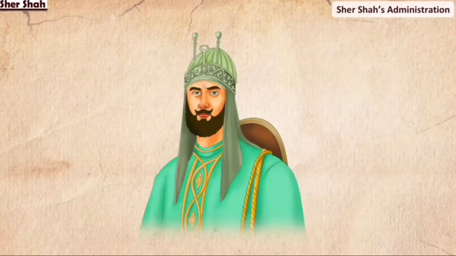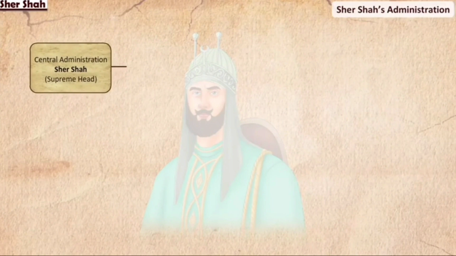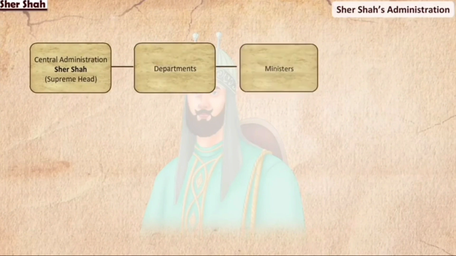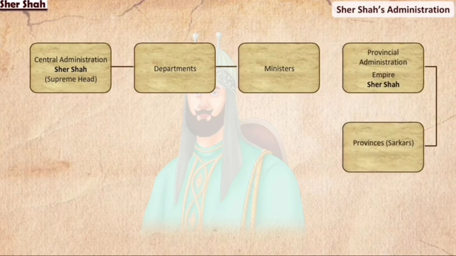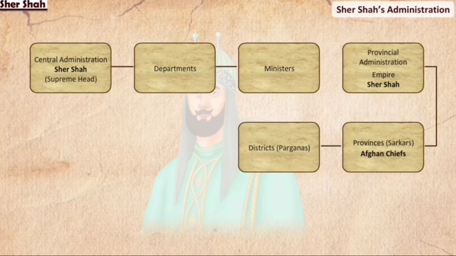Sher Shah was the supreme head of the central administration. The central administration had several departments. Each department was under the charge of a minister. Under provincial administration, Sher Shah divided the empire into 47 provinces or sarkars. Each sarkar was placed under an Afghan chief. Each sarkar was divided into districts or parganas. Several officials looked after the parganas.